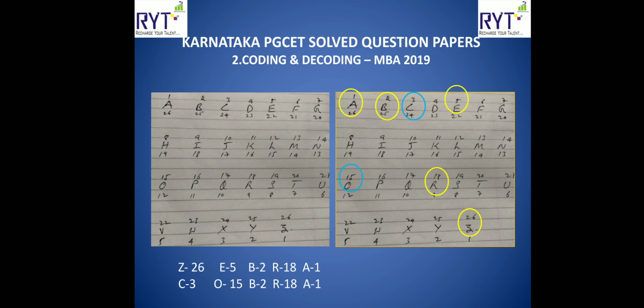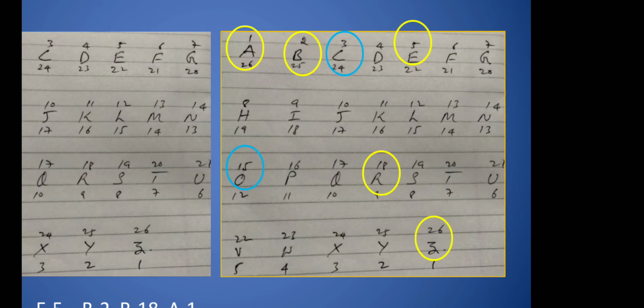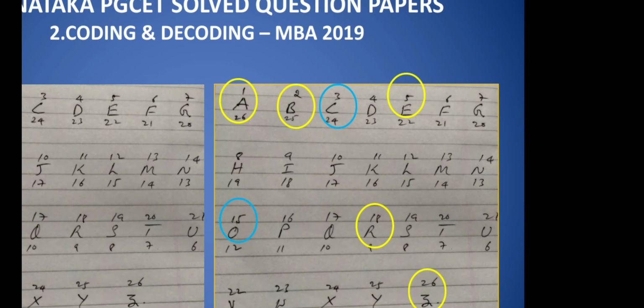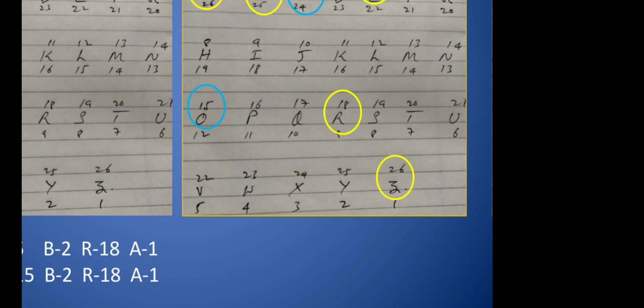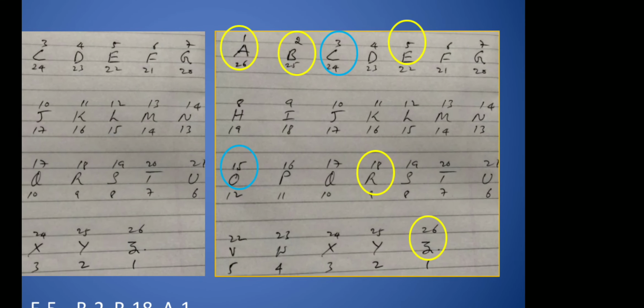I have shown here also. Just observe. On the left hand side, you can see I have put numbers above the letter and below the letter also, just in case, forward or backward. If you observe here, yellow color letters, zebra: Z is 26, E is 5, B is 2, R is 18, A is 1.